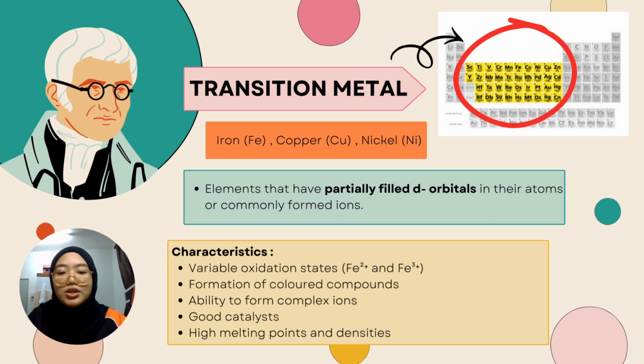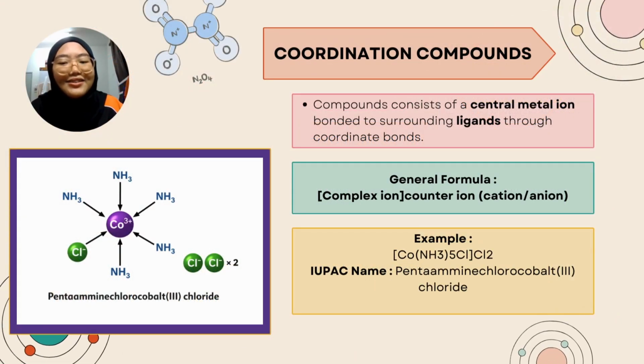They also generally have high melting points and high densities, making them strong and durable materials. Lastly, common examples of transition metals include iron, copper, and nickel, which are widely used in everyday life and industrial applications. Next, let's continue to learn about coordination compounds.